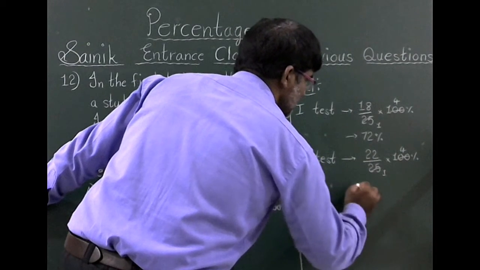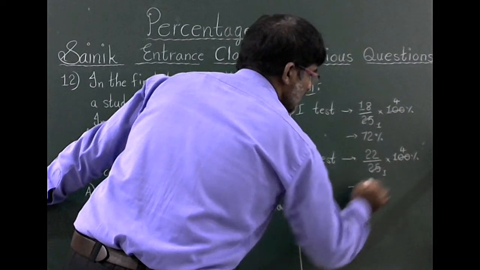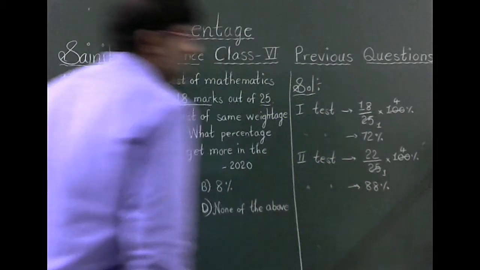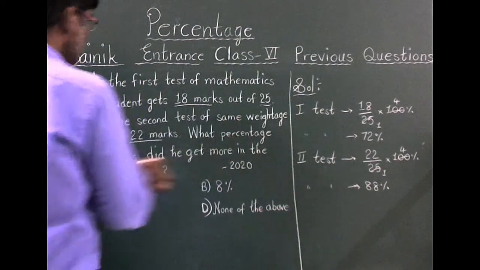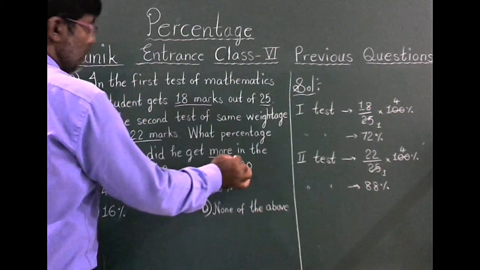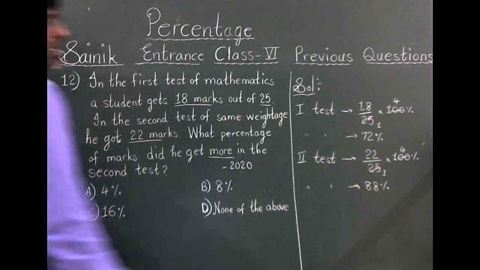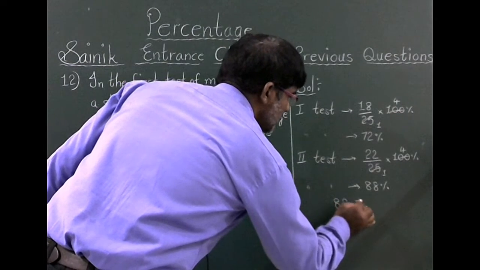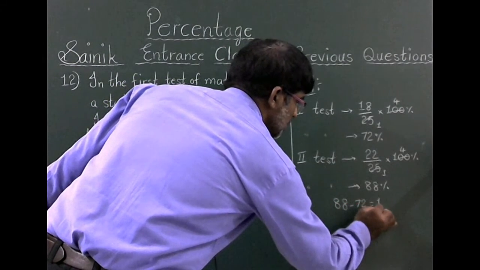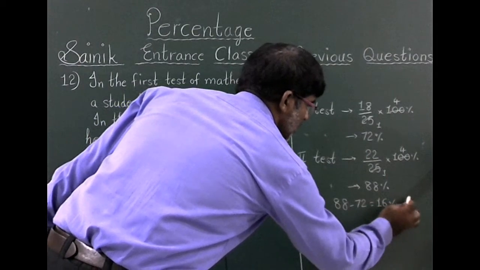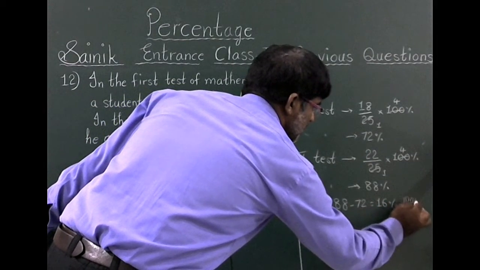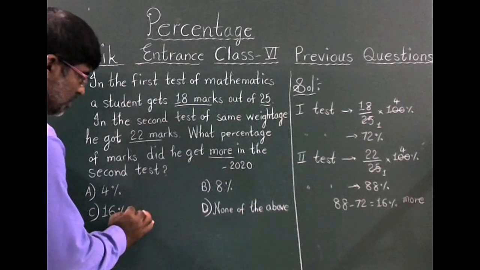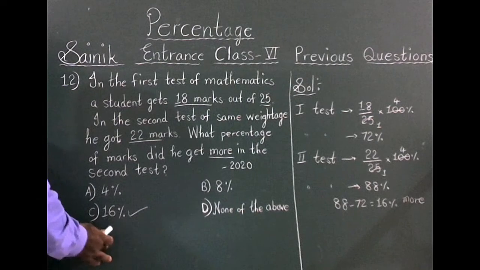So in the second test, 22 into 4 is equal to 88 percent. Here the question asks what percentage of marks he got more in the second test. 88 minus 72 is equal to 16 percent. So 16% more in the second test. Option C is the correct answer.